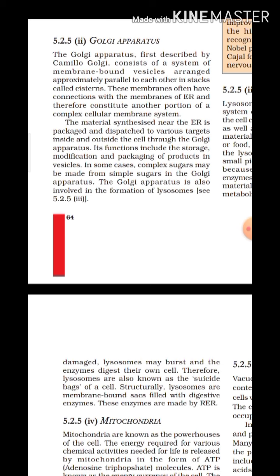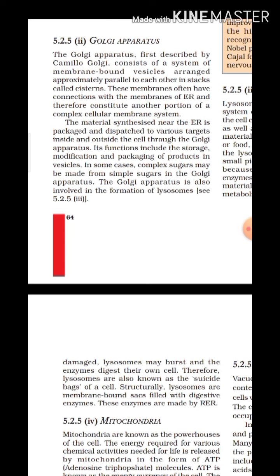Cisternae. The membranes often have connection with the membrane of endoplasmic reticulum. That is, the membrane of Golgi apparatus is connected with the membrane of endoplasmic reticulum, and as a result of that it constitutes a complex cellular membrane system.